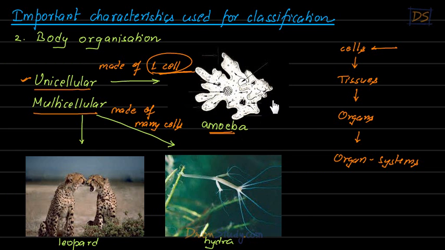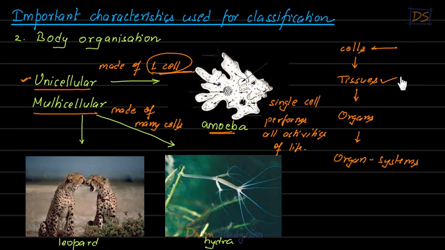And this single cell performs all activities of life for them, right? So obviously these type of organisms will be very different from somebody like a leopard. See, leopard is a very complex organism. It has a lot of cells.